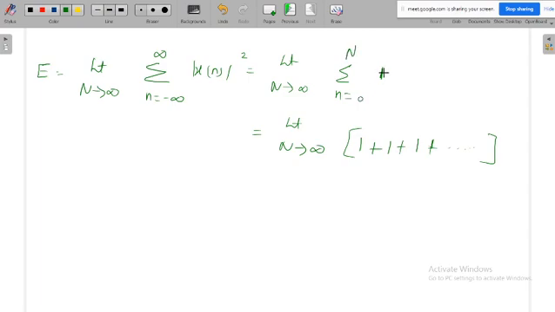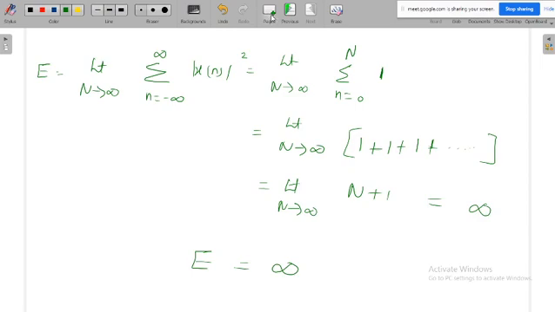If the upper limit is n, including 0, how many samples will be there? N plus 1 samples will be there. Each sample value is 1, so if you add everything the value is n plus 1. Then if you substitute n is equal to infinity, definitely the answer is infinite. So for this signal the energy is infinite.